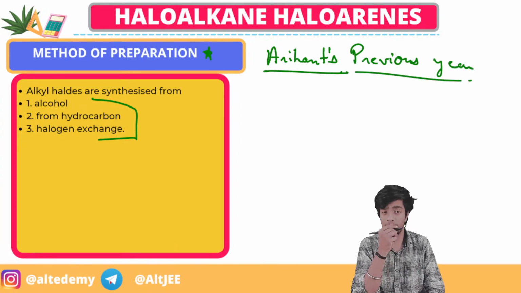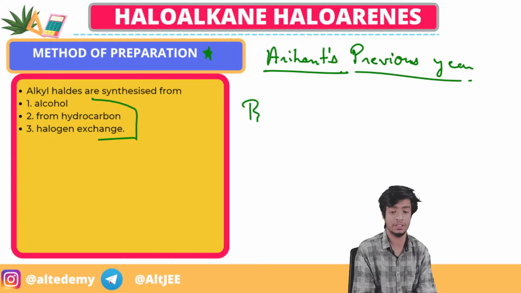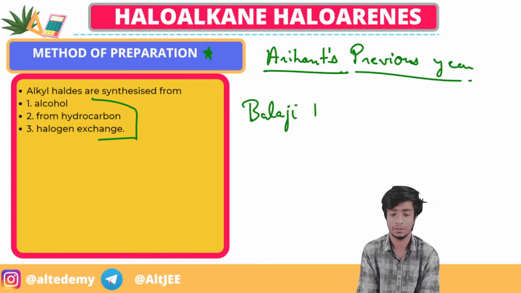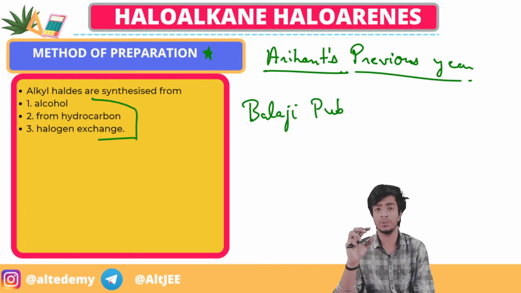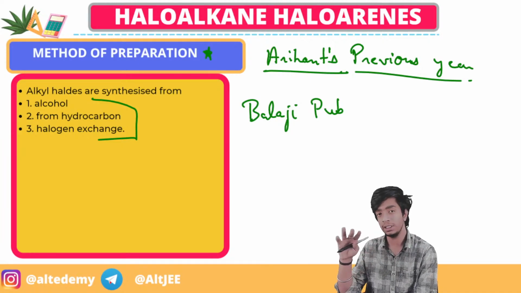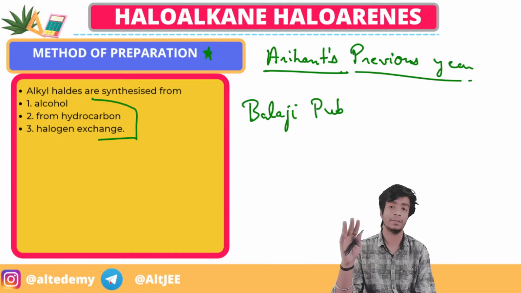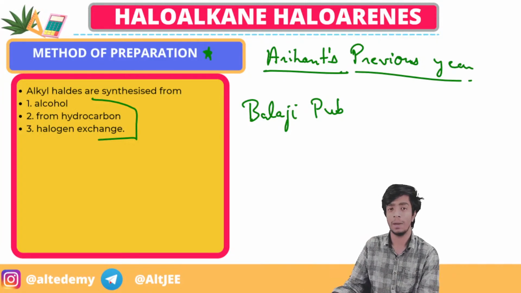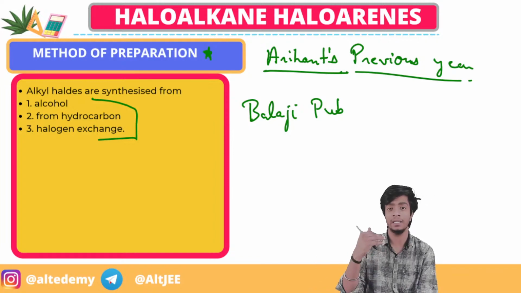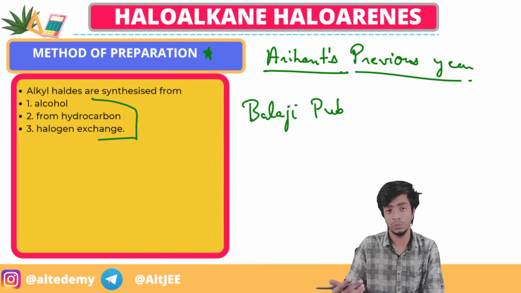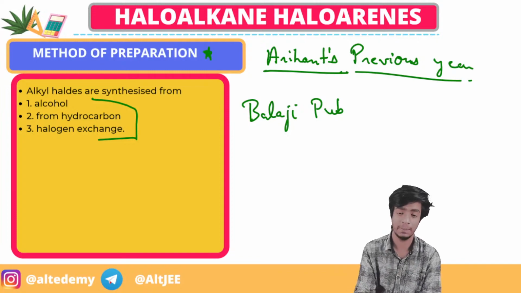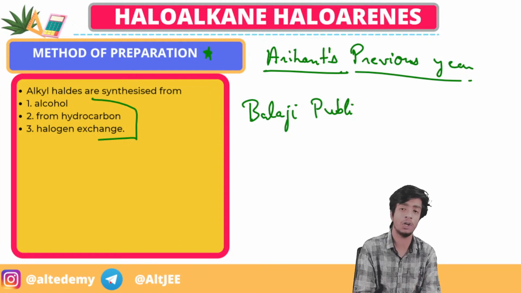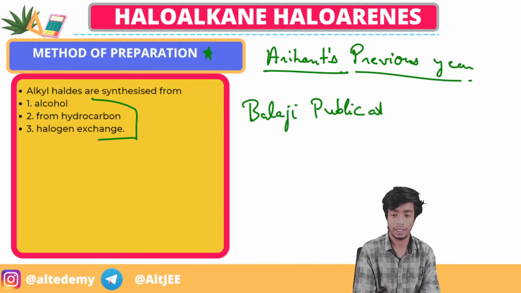Right. And also you can refer to books of Balaji Publications. They are very good. A black-colored book will be there and it covers all the parts of mathematics, that is, coordinate geometry, probability and statistics, and the calculus part too. So you can cover all of it from Balaji Publications books. It is somewhat tough but it clears all your basics.